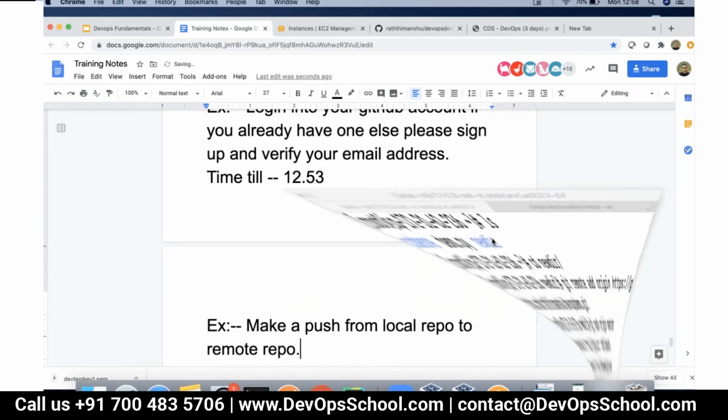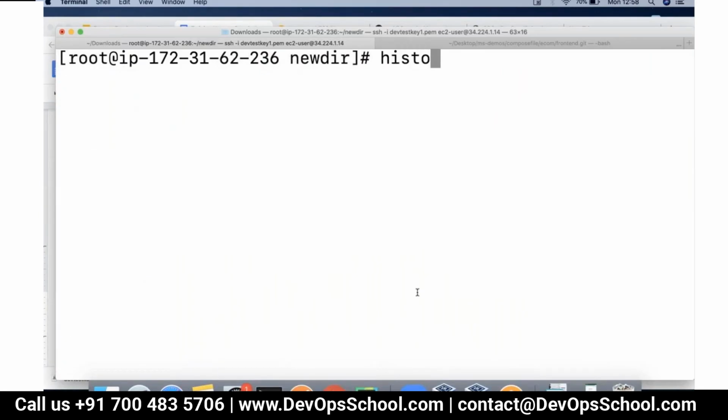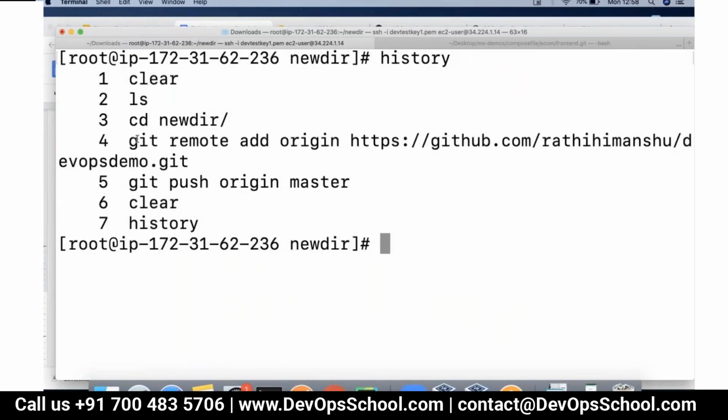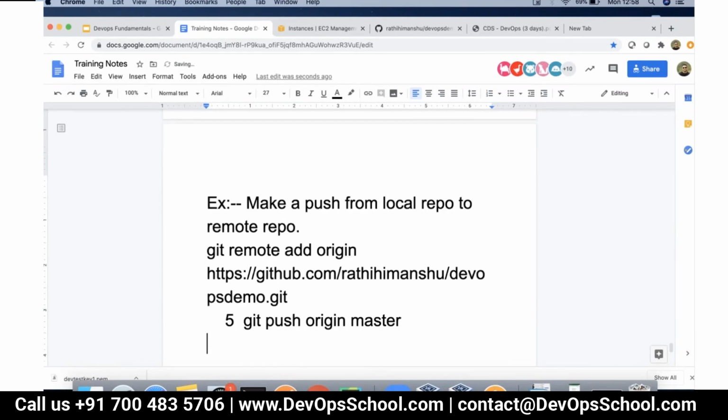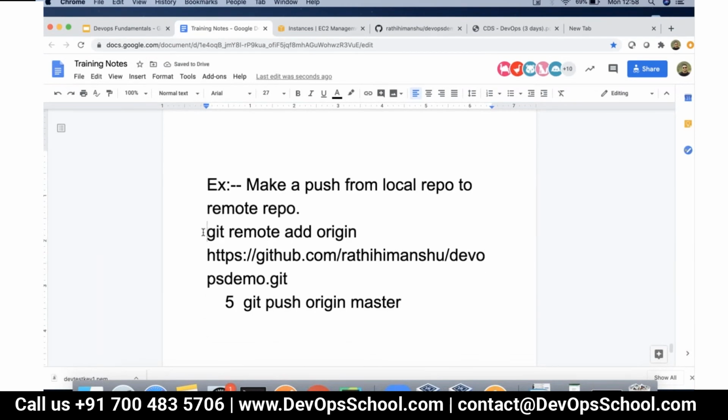These are the commands that you can make use of. Go inside the directory, and first of all add the remote. After adding it, just push it. When you push it, it will automatically ask you to log on. Let me know once you are done with this.